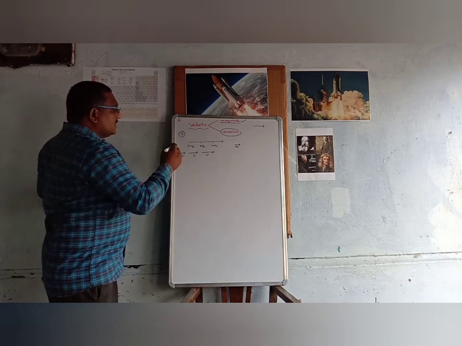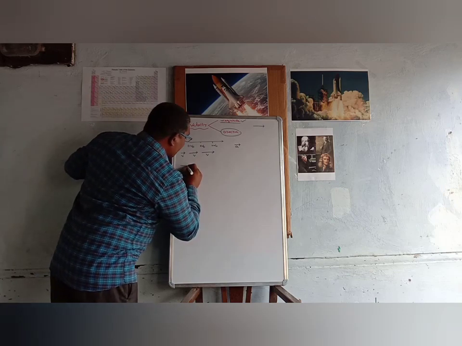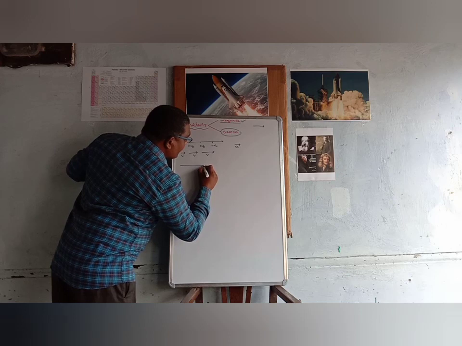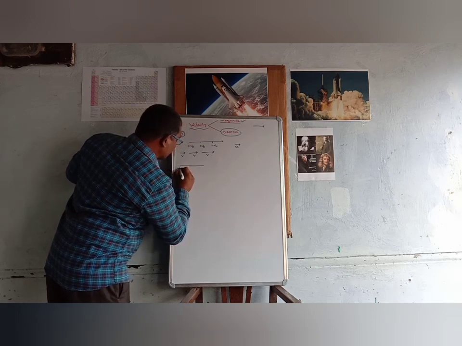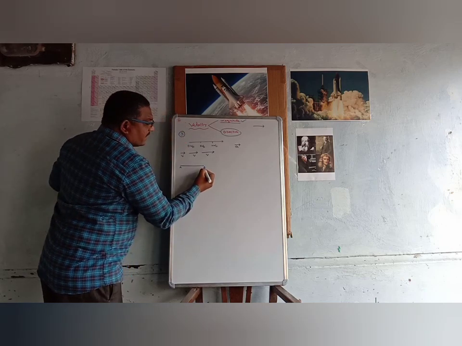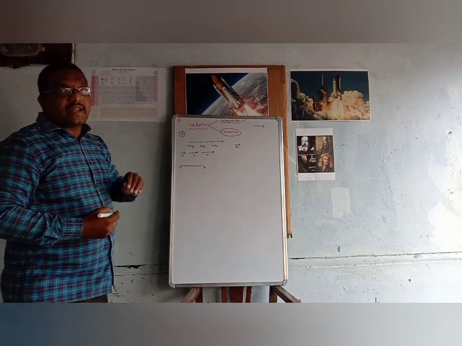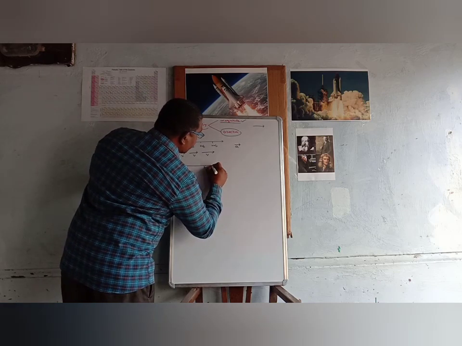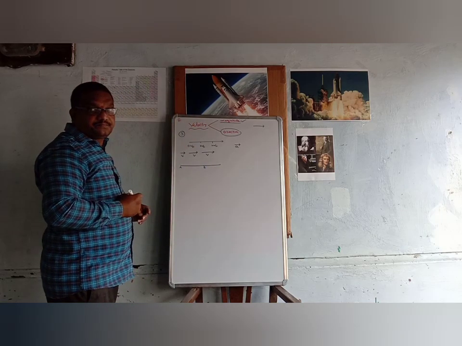For example, suppose the body's velocity is increasing, and after some time the body is traveling with a constant velocity. Suppose this is point A and this is point B. From point A to point B, the velocity of the body is increasing, and from point B to point C, it is moving with constant velocity.